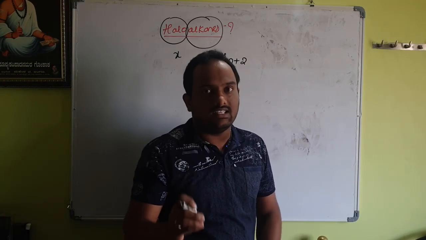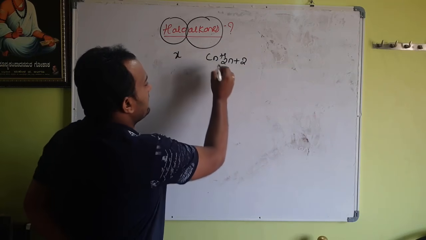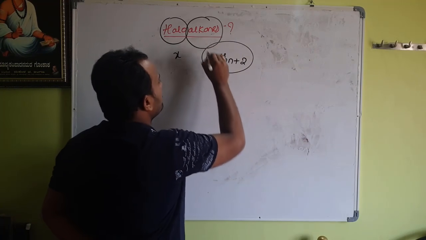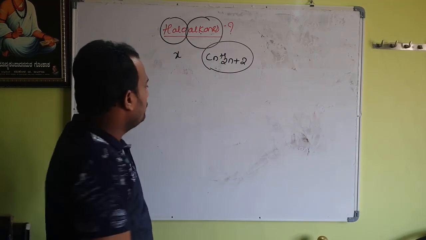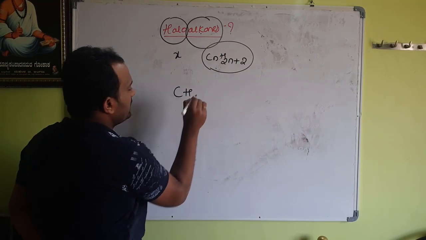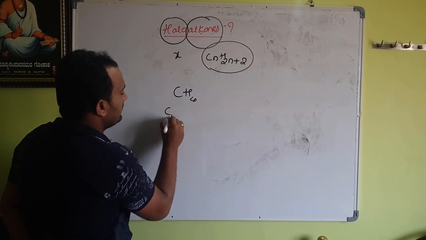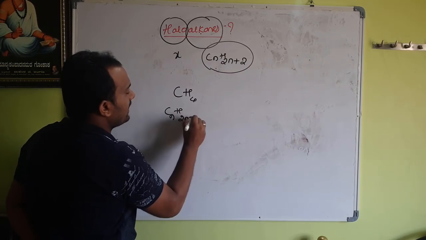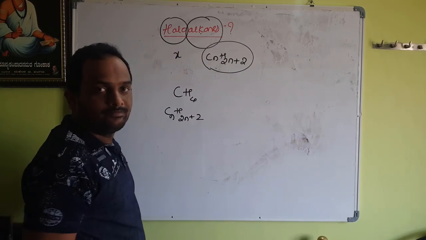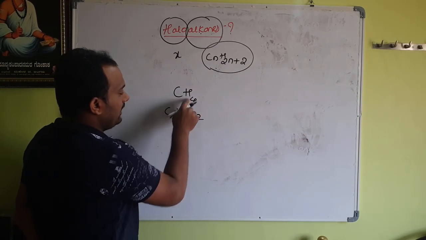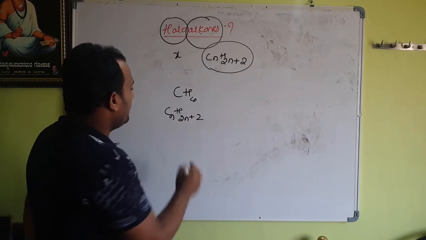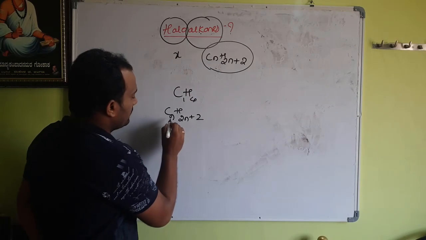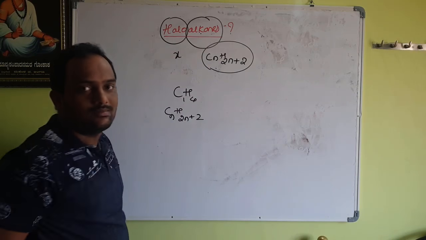CnH2n+2 is the standard formula for alkanes. Now I take CH4, which satisfies the formula CnH2n+2. Carefully observe. Here the number of carbon is 1, therefore it becomes C1H4, the molecular formula.